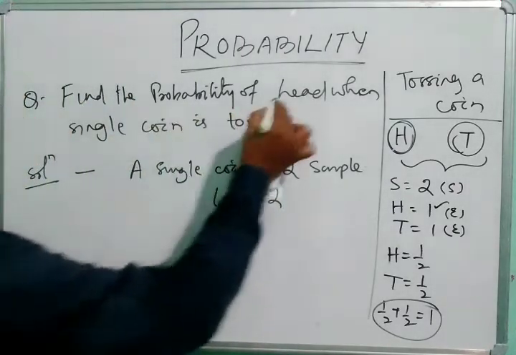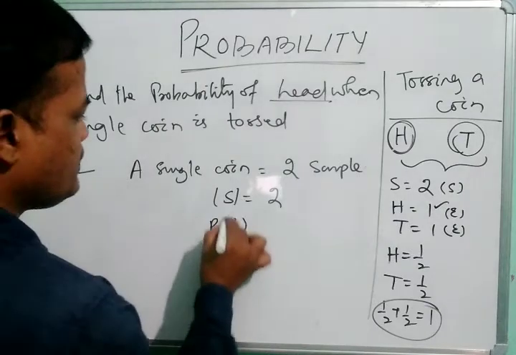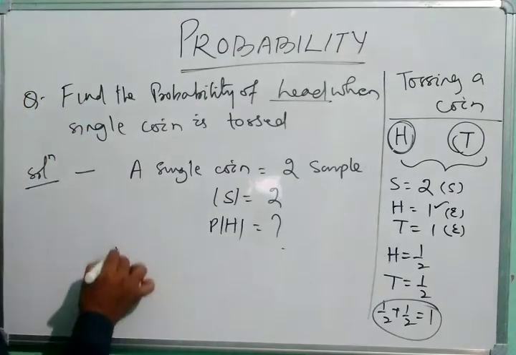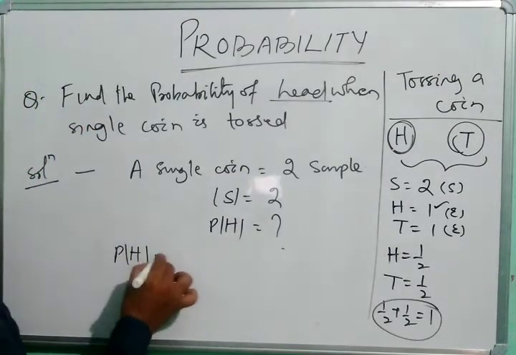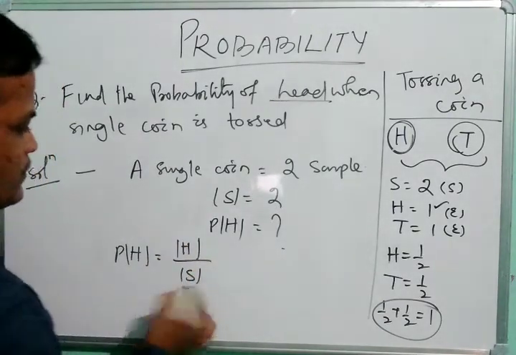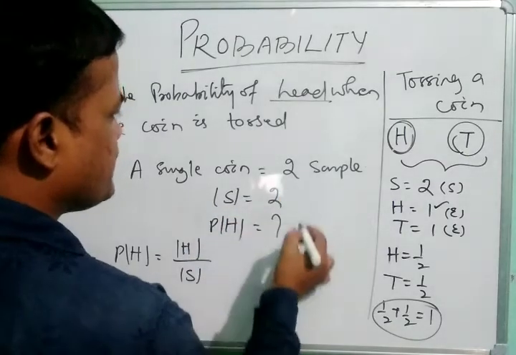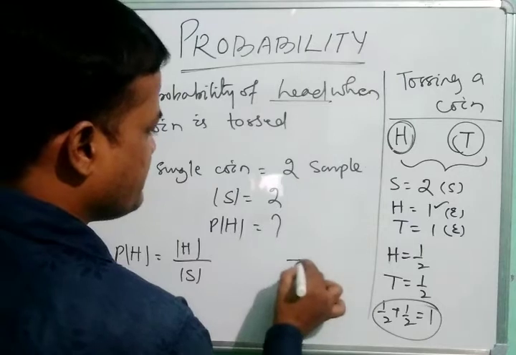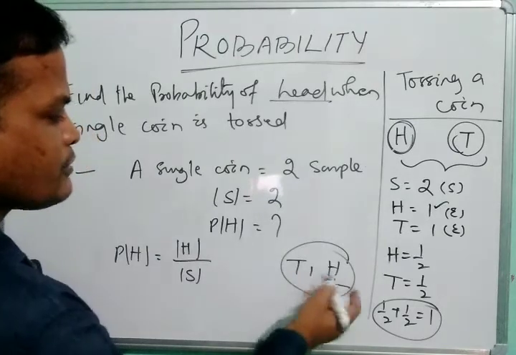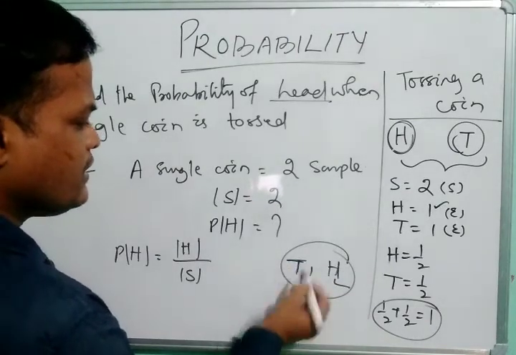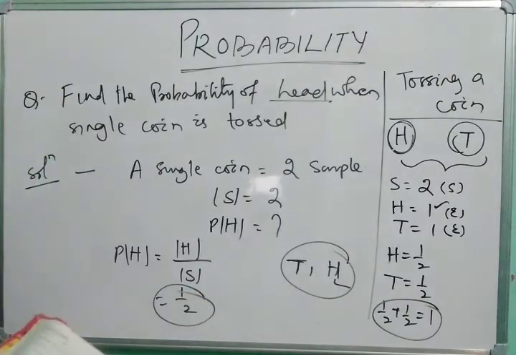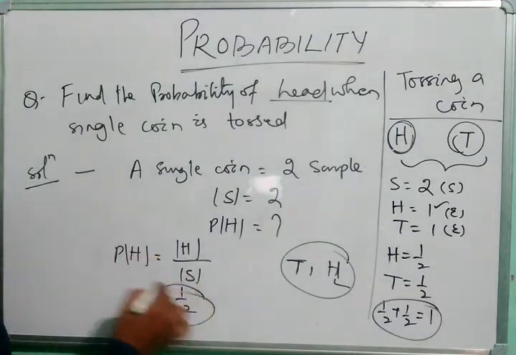So we are going to find the probability of head. What is the probability of head? We know that the probability of head is equal to H by S. By tossing a coin there will be one head, and it may be head or it may be tail in a single toss. So the possibility of H is 1, the possibility of T is 1. So we can write 1 by 2. So this is the answer. The probability of head is 1 by 2.